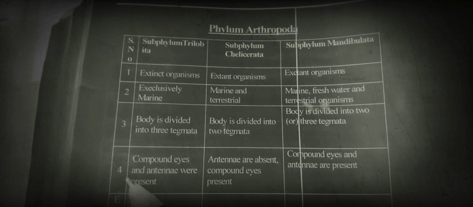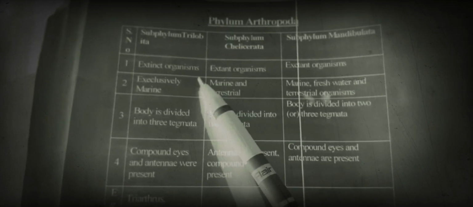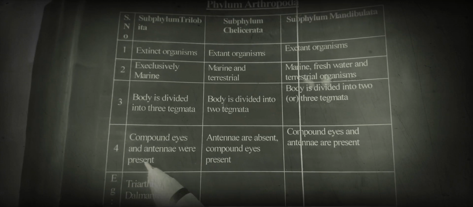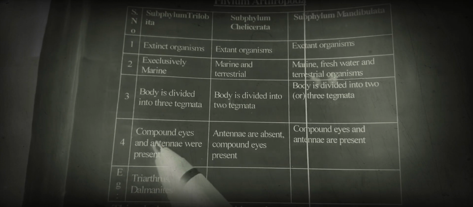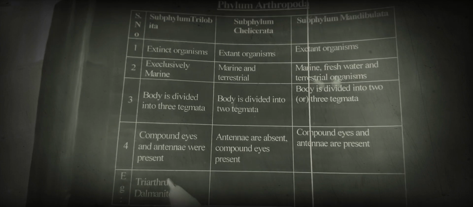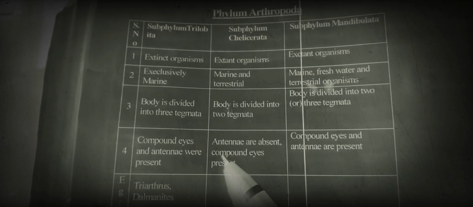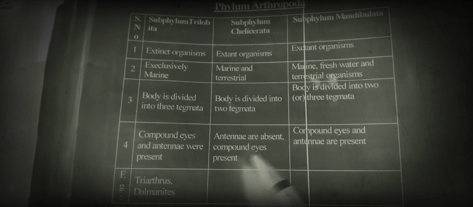Next, in trilobites, compound eyes and antennae are present. In chelicerates, antennae are absent but compound eyes are present.